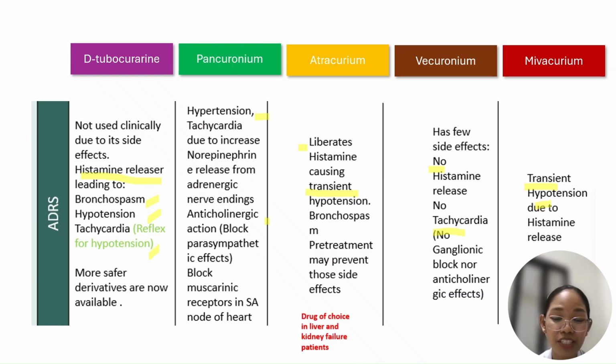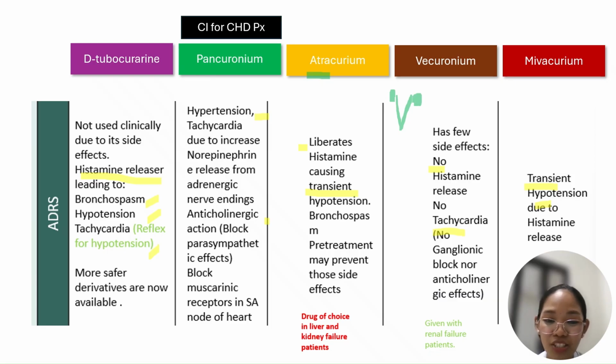And the drug of choice for the liver is your atracurium. So, the clue there is atay. Atay is liver. Liver failure, tsaka kidney failure are better given with atracurium. And then for patients nga na ay renal failure lang, kay si vecuronium. So, unsa man yung pag-remember, renal. Parang ureter. Sige, ihi na lang na siya. Imagine na lang nga, ureter ni nga area. So that's vecuronium, renal failure patients.